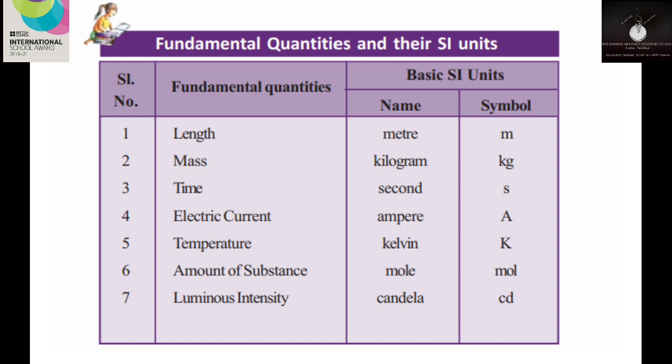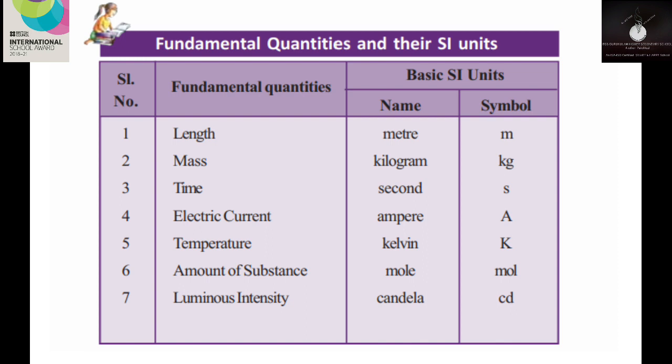Here, the last two fundamental quantities, amount of substance and luminous intensity, will be new terms for you. Amount of substance is the quantity of substance, whereas luminous intensity is the measure of light produced by a source in a particular direction. A light producing source is, for example, a bulb.